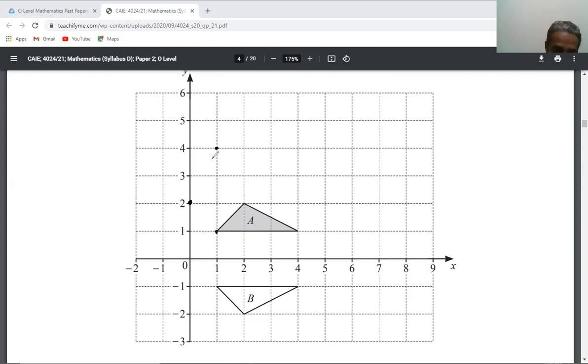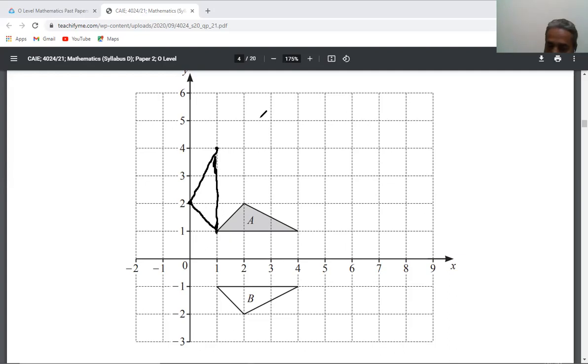This is a 90 degrees rotation anti-clockwise, which is given in the question. He is asking you to draw this triangle here. This is the answer of your part B.